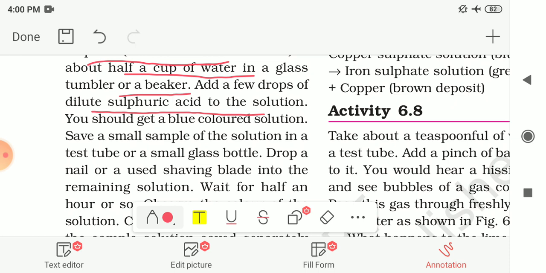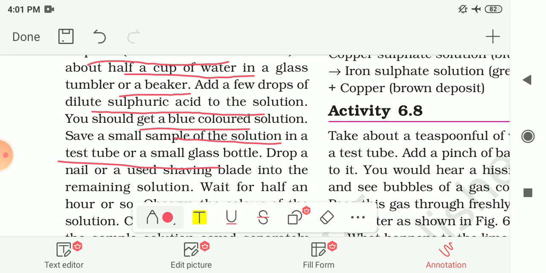Then after you should get a blue color solution. Save a small sample of this solution in a test tube or small glass bottle. For comparison purposes, you have to take a small sample of this solution in another vessel.